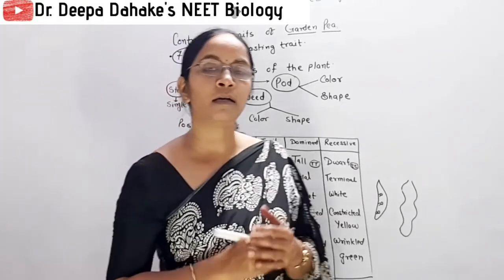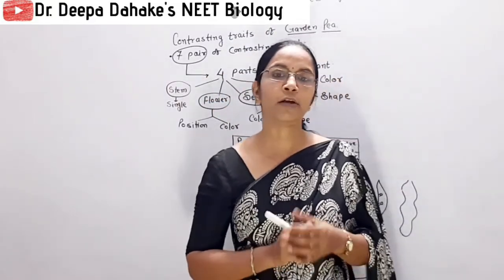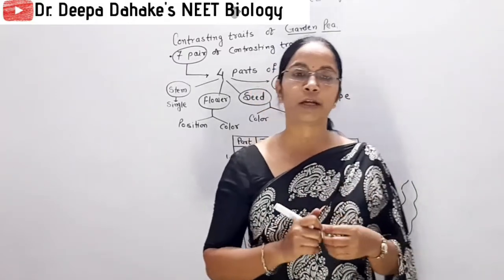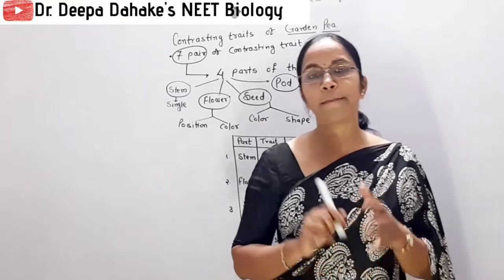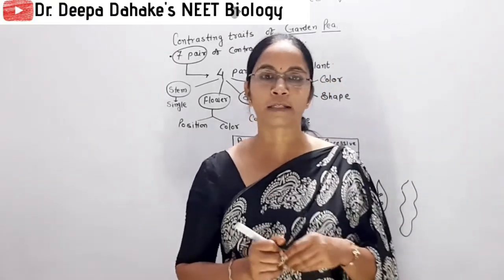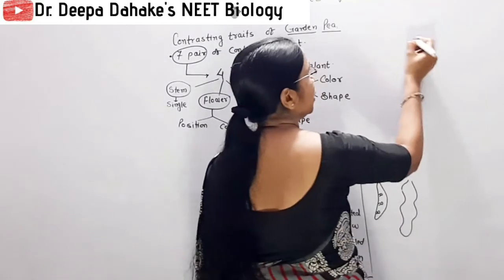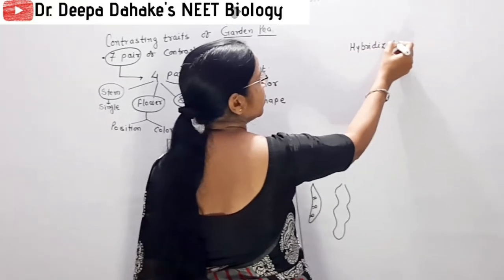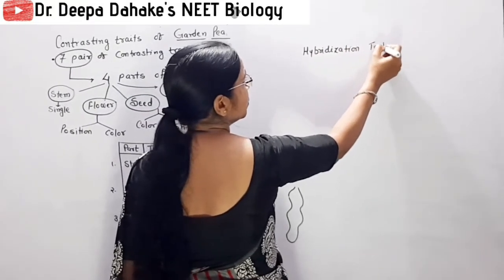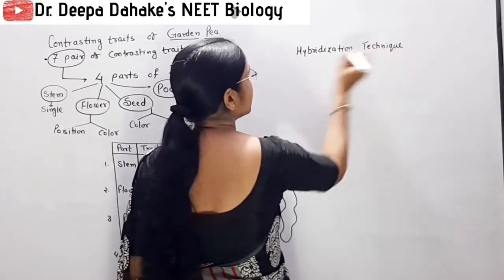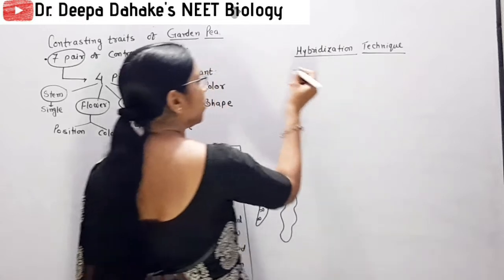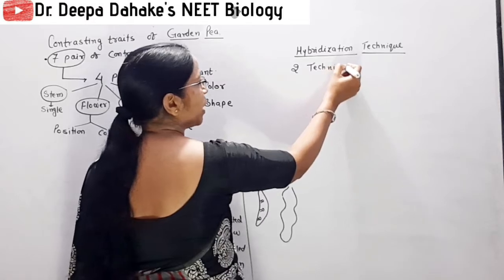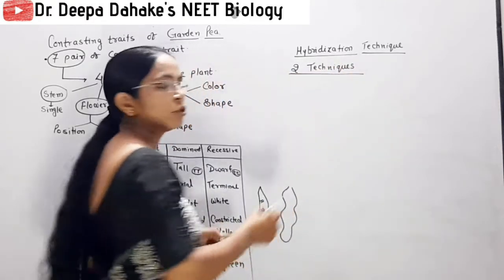Now Mendel selected the cross hybridization method, and in cross hybridization he selected some important techniques. So now we study what are the techniques used by Mendel in his hybridization experiment. So here we study hybridization techniques. How many hybridization techniques? 2 techniques predominantly used by Mendel in his hybridization experiment.